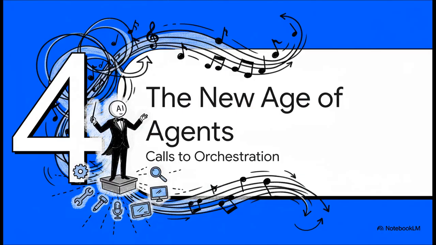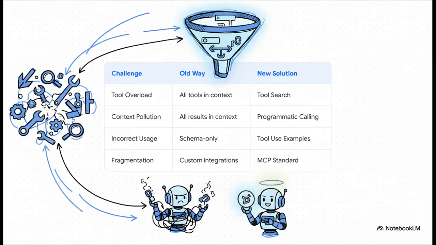So when you pull back and look at the big picture, what's happening here is a huge evolution. We're moving away from simple function calls, one at a time, and into this new world of intelligent orchestration. The AI is becoming less like a single musician and more like the conductor of a whole digital orchestra. This table really brings it all home. On the left, you've got all the big problems that were holding agents back. Tool overload crushing the model's memory, context pollution making it confused, incorrect usage causing errors, and the total chaos of fragmentation. And for every single one of them, we now have a smart, new solution. We are systematically tearing down the walls between us and truly powerful AI agents.